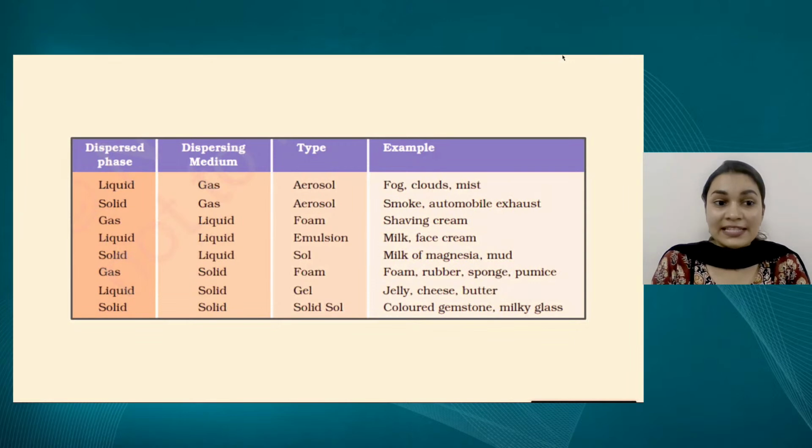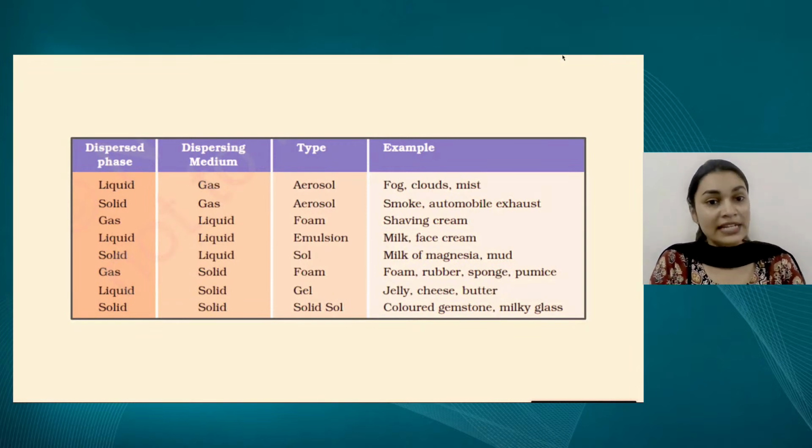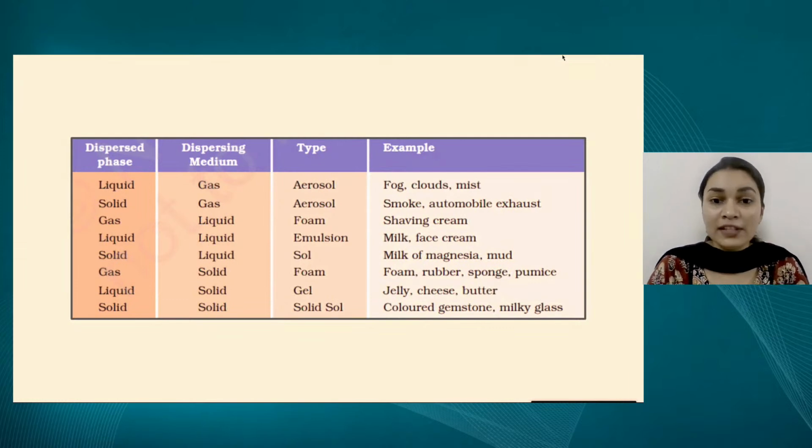When the dispersed phase is a gas which is dispersed in a liquid, so we have gas particles dispersed in a liquid, it is called as a foam. And the most common example that we have seen is a shaving cream or any foaming face wash that we use. And sometimes in our homes, we must have also seen when we add a little excess of detergent in the washing machine, you can see the foam rising up. So that is a type of colloid where gases are dispersed in a liquid.